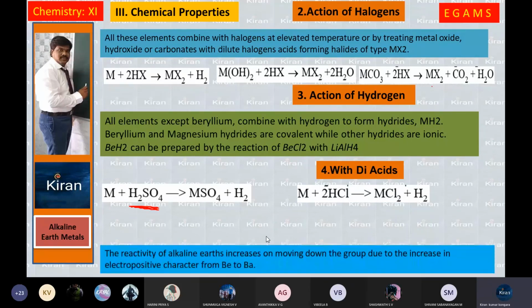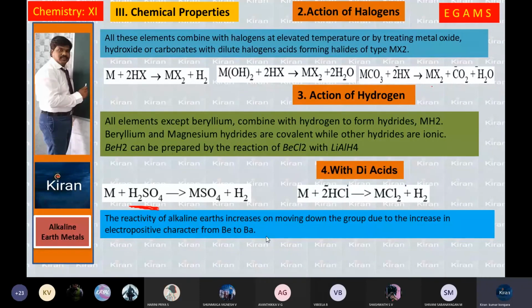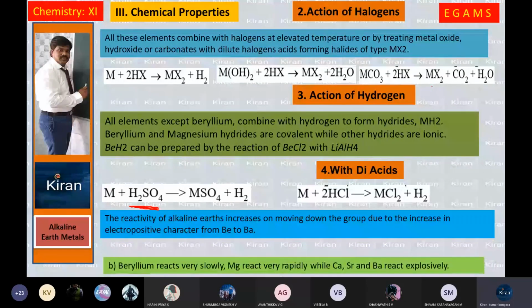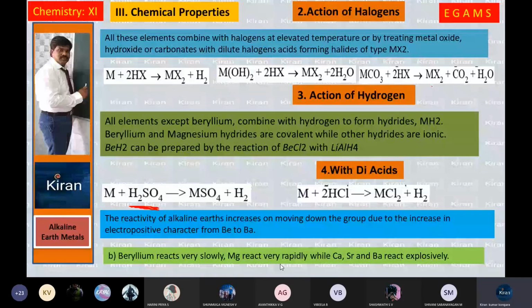The reactivity of alkaline earth metals increases on moving down the group due to the increase in electropositive character from beryllium to barium. Beryllium reacts very slowly. Magnesium reacts very rapidly, while calcium, strontium and barium react explosively. It means the reactivity is gradually increasing from top to bottom.